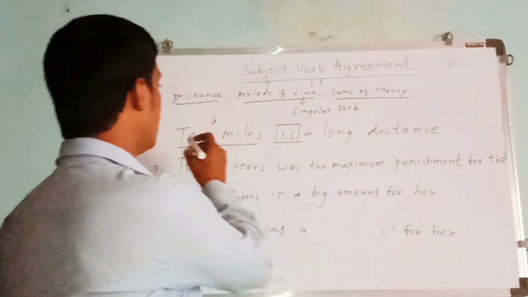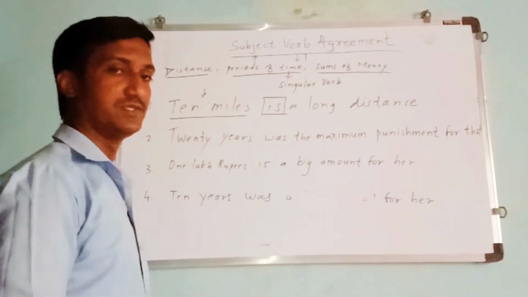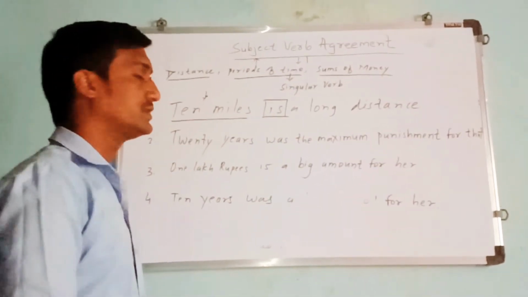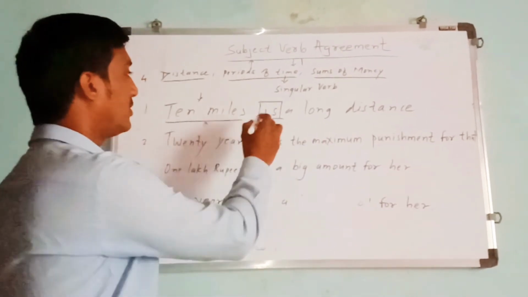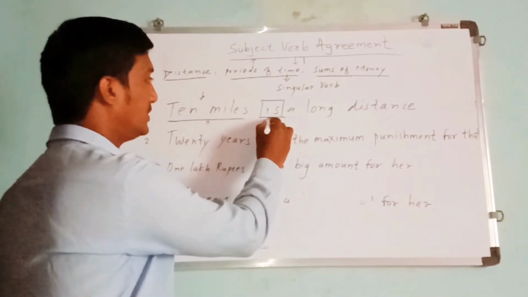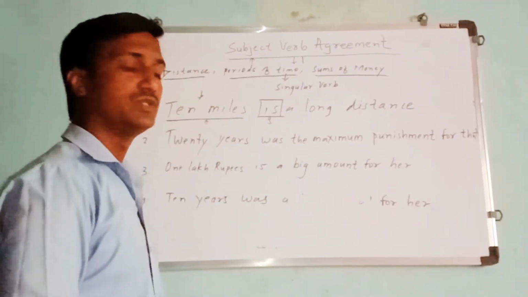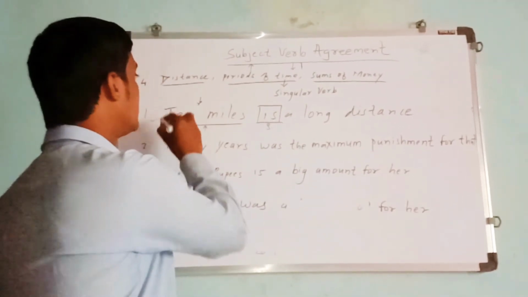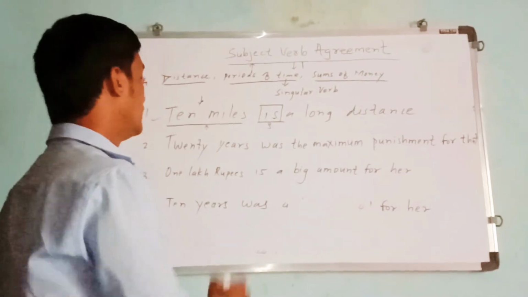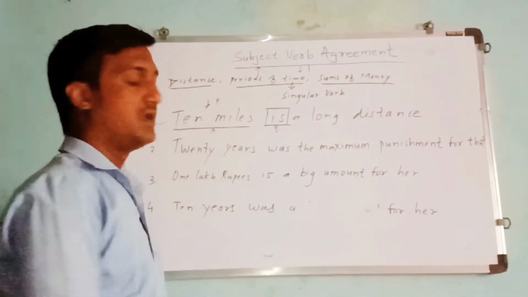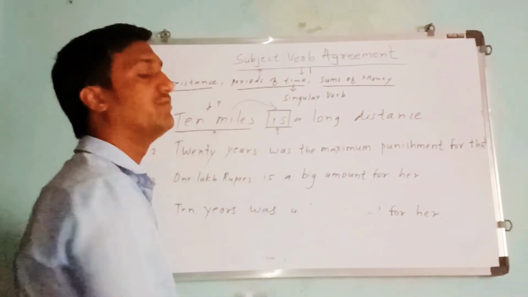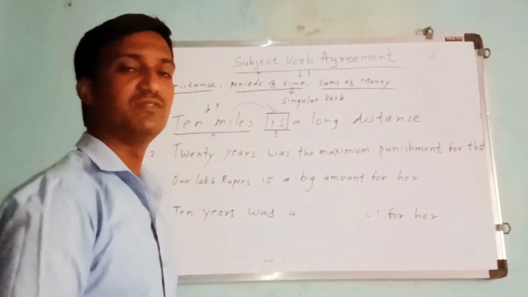Now let us take some examples and understand the concept. The first example: 10 miles is a long distance. If you see here, 10 miles is a distance which is followed by a singular verb. Though here 10 miles appears plural, it will be followed by a singular verb.